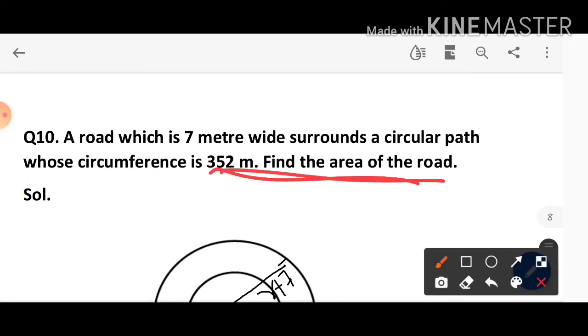So like this, here in this exercise you have to use only the circumference and the area of circle. So I hope you all have understood. So we have completed our chapter 11. We'll cover only this part, area of circle and perimeter of circle. So we'll see the next chapter in the next class.